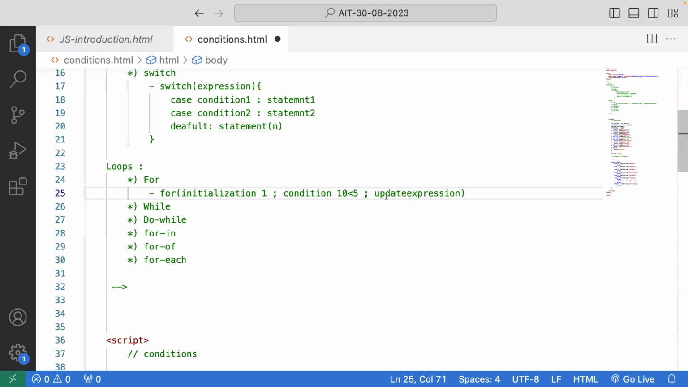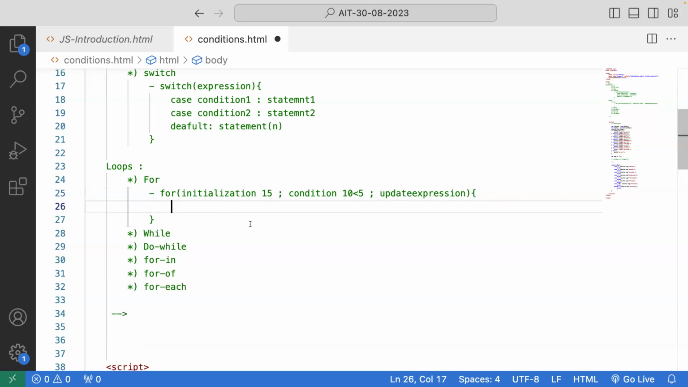For example, if my initialization is 15, now I need to do the decrement, not increment. Why? Because I need to go backward, 15, 14, 13, like that. In every loop I need to reduce one number, right? So this loop runs, and my statement will execute that many times. So this is the structure. Whatever statement is inside of it is going to execute that many times until the condition becomes false.